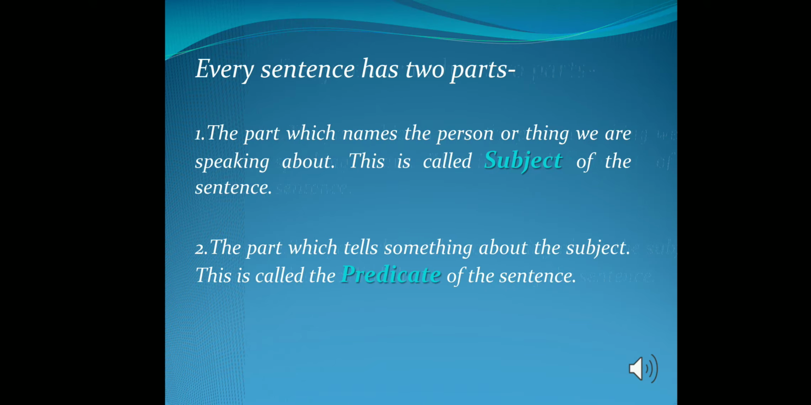Every sentence has two parts. The part which names the person or thing we are speaking about is called the subject of the sentence. And the second one is the part which tells something about the subject. This is called the predicate of the sentence.